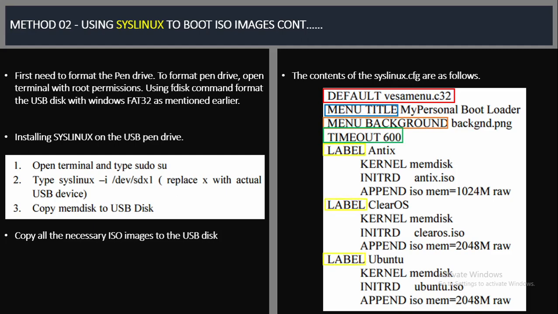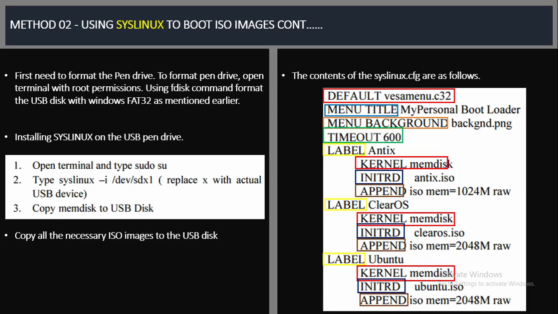Label will specify the new entry label in the boot menu. Kernel memdisk specifies that the kernel image is memdisk. Here we should load memdisk as the kernel image. Initrd will specify the initial RAM disk image, which is the ISO image to boot. With the append command, three parameters can be passed: iso, raw and mem. ISO is important, that specifies the RAM disk is an ISO. Finally, mem will allocate a specified size of RAM memory to load the contents of the ISO image to RAM.